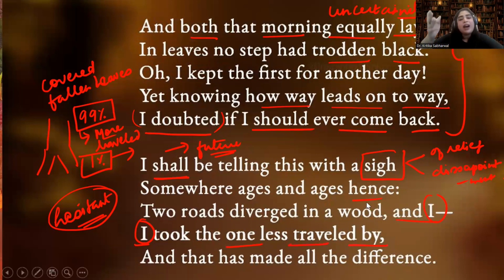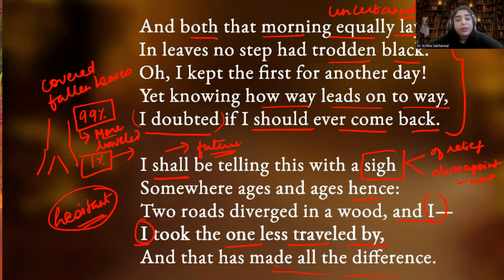So here in the last stanza, second last line, he actually told that he is going to pick up the road which was less traveled by. There were two roads, one was more traveled by and the other one was less traveled by. So now he was taking a road which was less traveled by, and that has made all the difference, because whatever we do in our life is going to make a difference, is going to affect our future. Whatever decisions we are taking today are definitely going to affect our future.